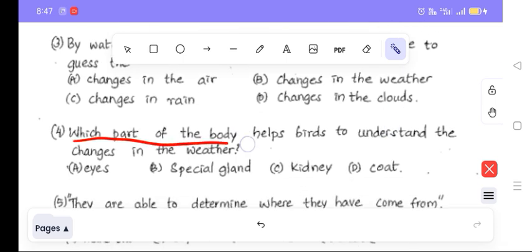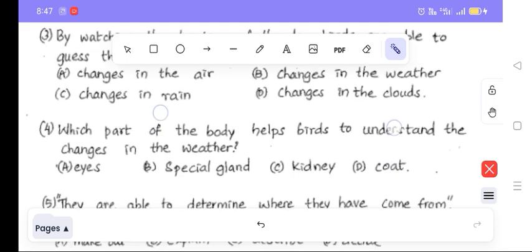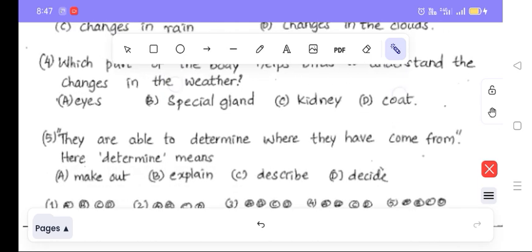Which part of the body helps birds to understand the changes in the weather? Very good. Special gland. A special gland is there which helps the birds to understand the changes in the weather. Next. Last question.